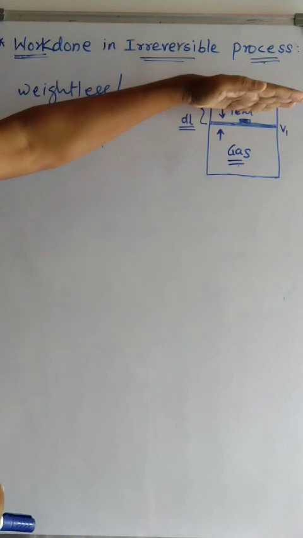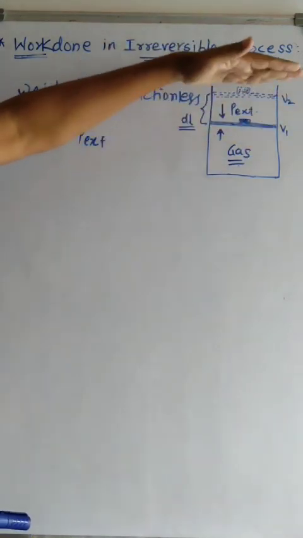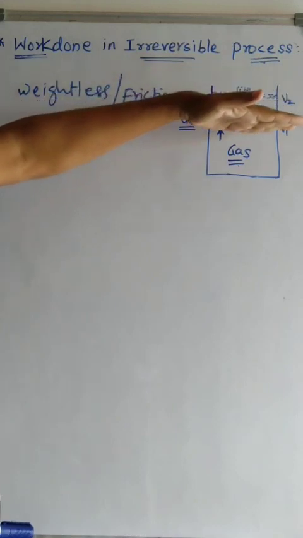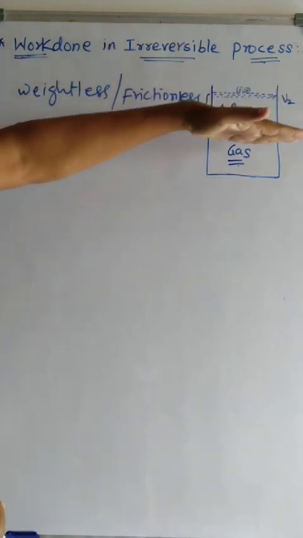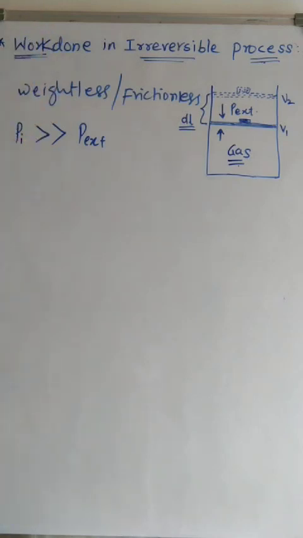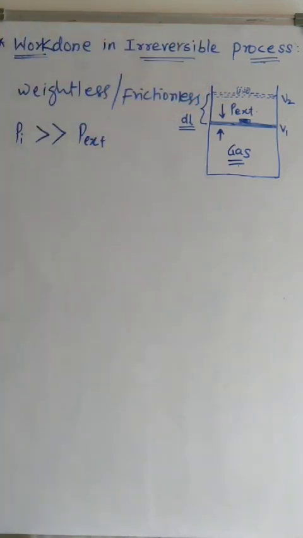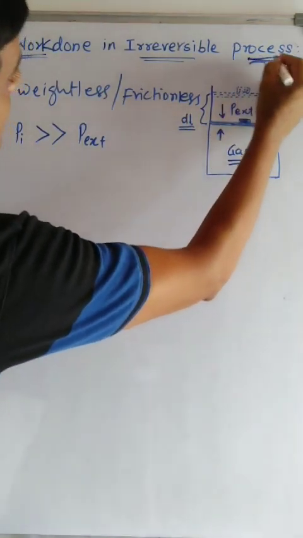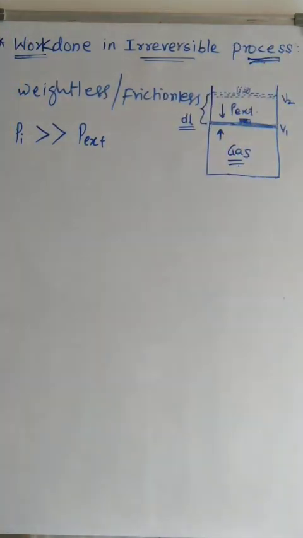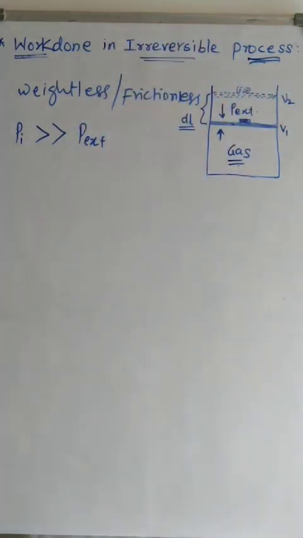Compression means if the external pressure is greater than the internal pressure, then this piston would move in the downward direction, and we can say the gas is compressed. But here we are taking the expansion process: the gas is expanding against the external pressure of the surroundings.